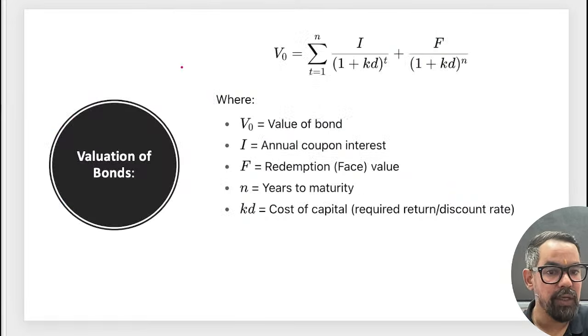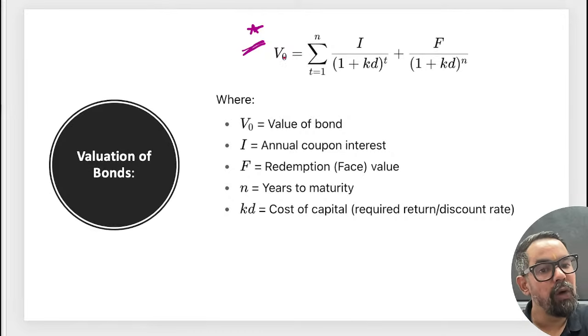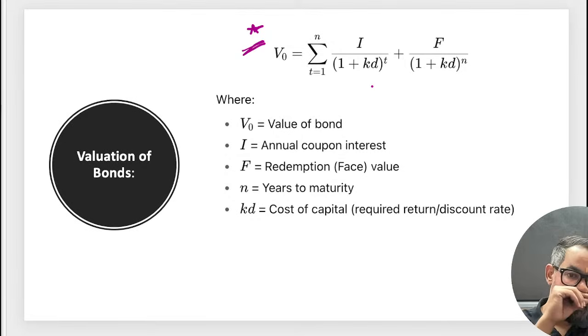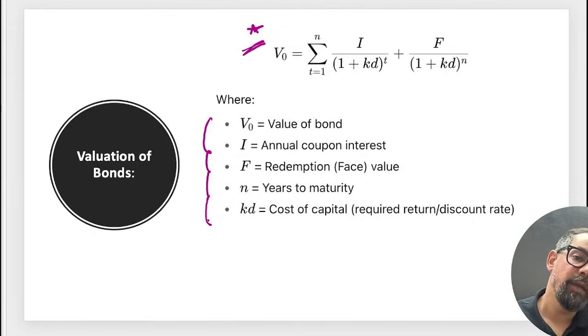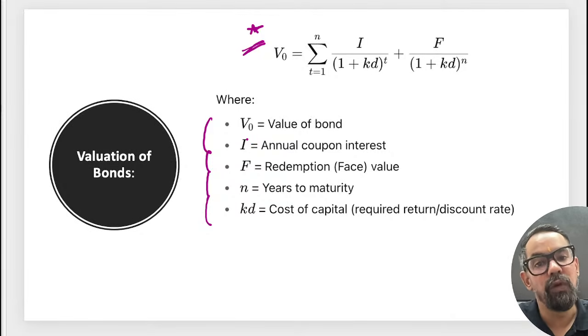So how do we calculate this? Just remember this formula. Value of bond is equal to the sum of interest divided by 1 plus KD, where KD is the cost of capital, plus the face value or redemption value divided by 1 plus KD. That is simply how we generally go about it. Again, this is a case of time value of money.